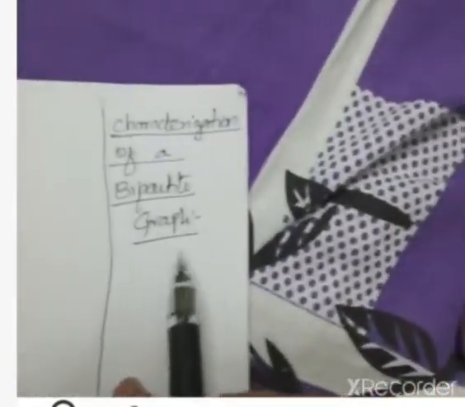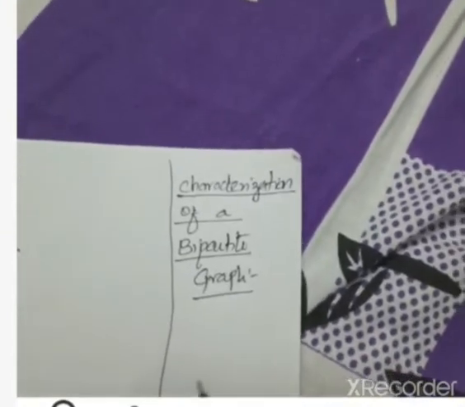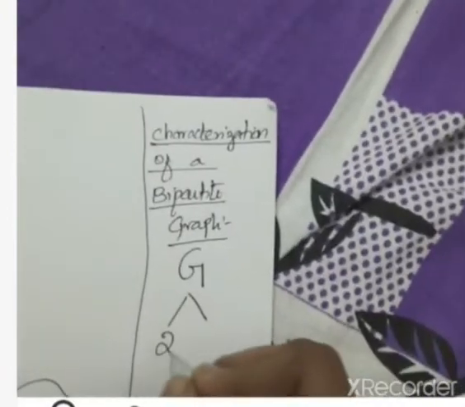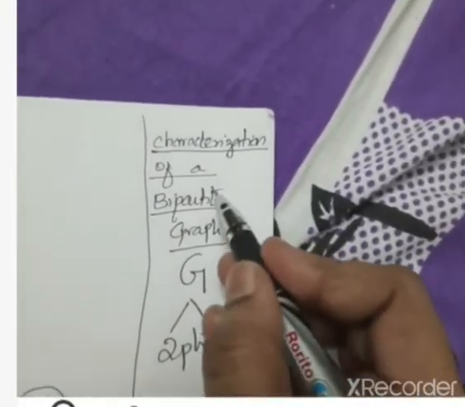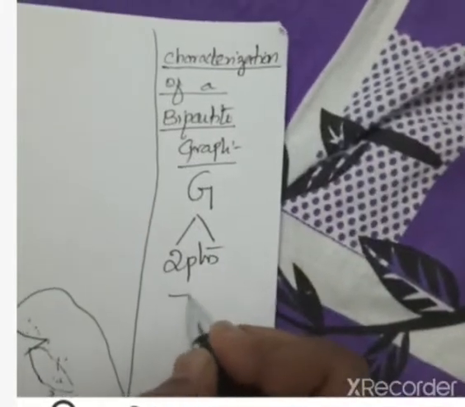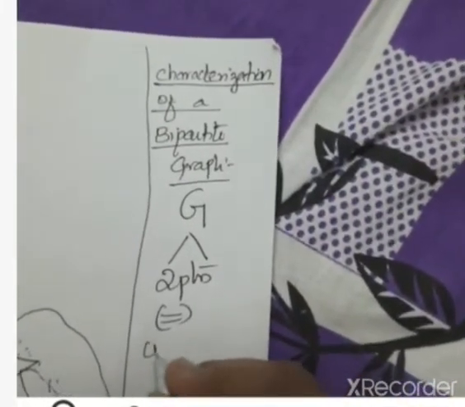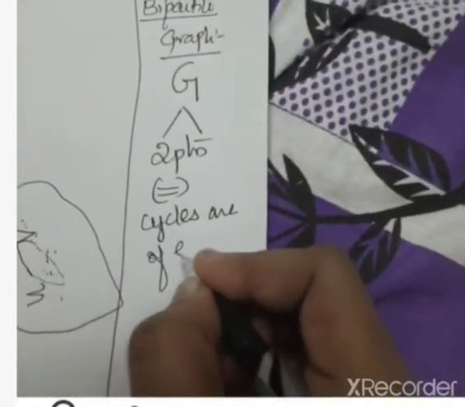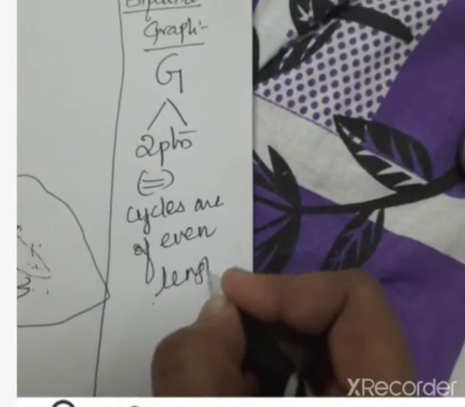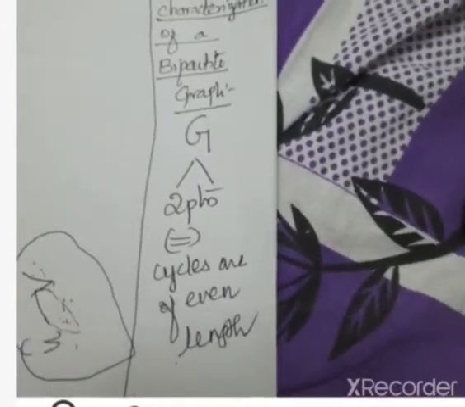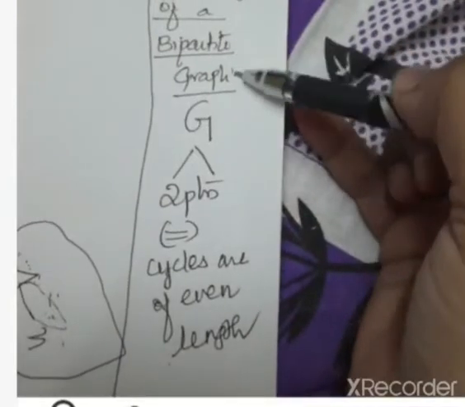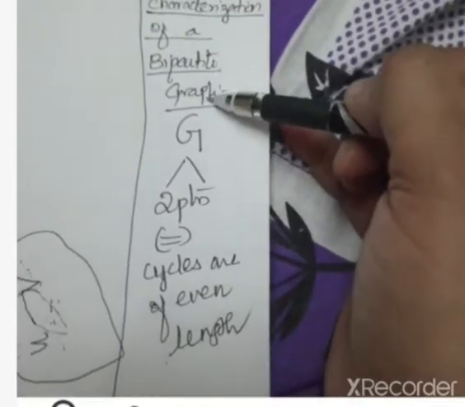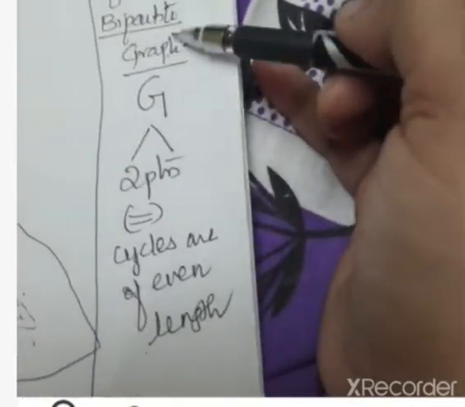The characterization of a bipartite graph states that a graph G having at least 2 points is bipartite if and only if all its cycles are of even length. This is the statement about a bipartite graph, and it is going to be an important property of a bipartite graph. What does the statement say?